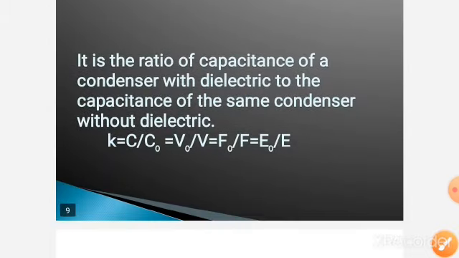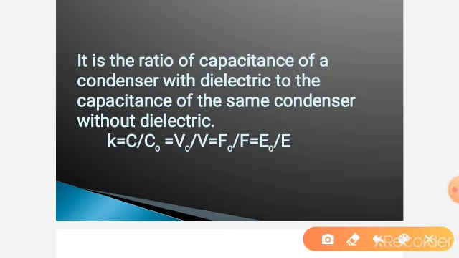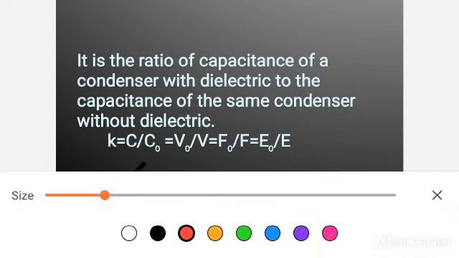Dielectric constant is also represented in terms of capacitance, potential, force and electric field, like this: C by C naught, V naught by V, F naught by F, E naught by E, like this.